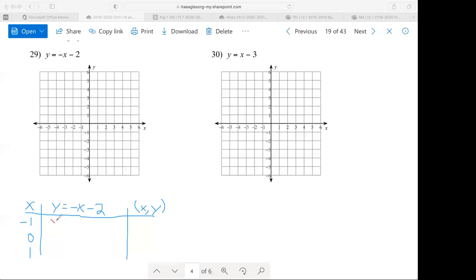So I'm going to rewrite the equation, Y equals. Notice the first thing after the equal sign is a negative sign, so I put a negative sign. Then it says to write X. Well, X is -1. I can put parentheses, I don't have to. Minus 2. Put parentheses if there's multiplication involved. And what does that equal? 2 negatives make somebody? A positive. Both of those turn into 1 positive.